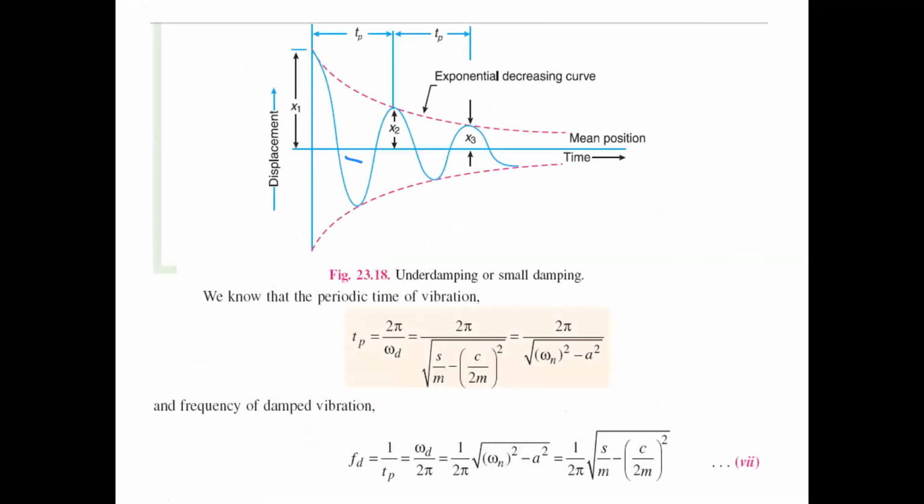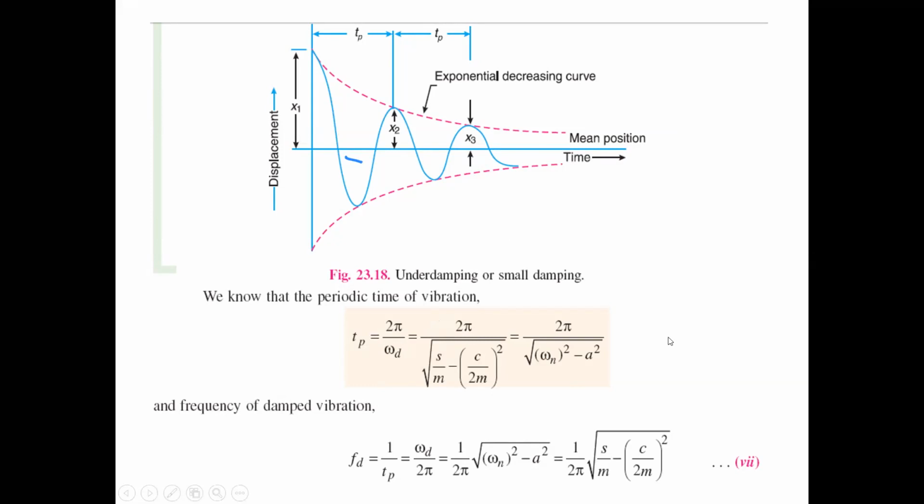And finally, for the under damping case, we take the time period. Under damping means our amplitude value is reduced, the vibrations are reduced within less time. So the periodic time of the vibration Tp equals 2 pi by omega d, which is 2 pi by square root of S by m minus C by 2m whole square. It may also be written as square root of omega n square minus a square.